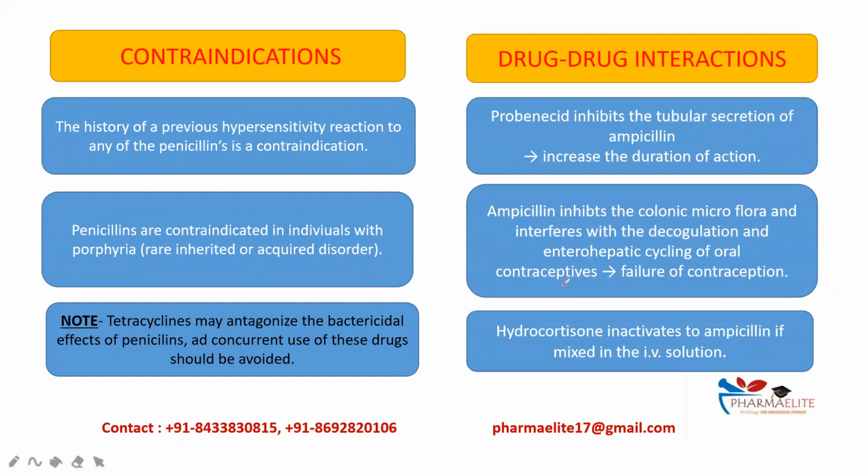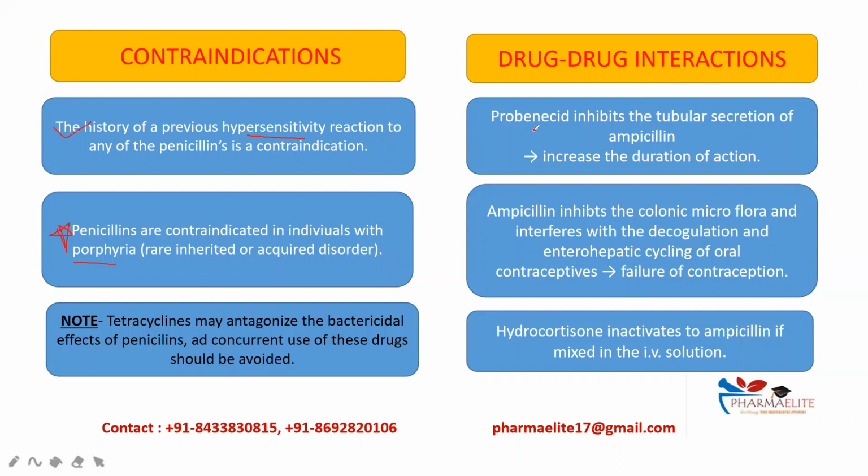Contraindications and drug-drug interactions. So, penicillin must always be avoided in patients who have a history of penicillin-related hypersensitivity reactions. In this case, another class of beta-lactam antibiotics such as cephalosporins or carbapenems are prescribed. Penicillins are contraindicated in individuals with porphyria. This point is very important.